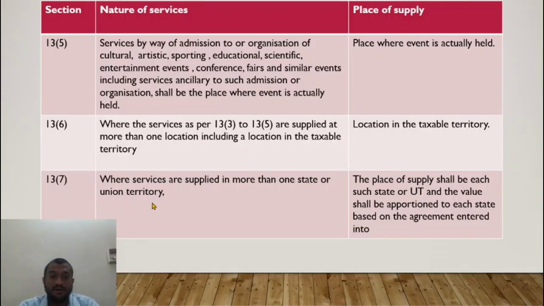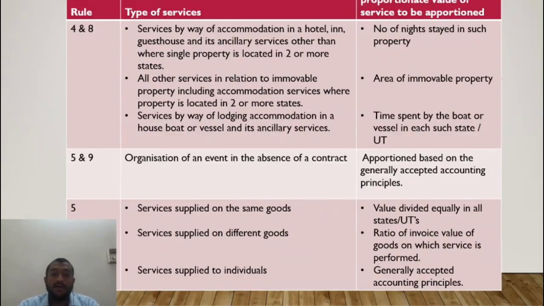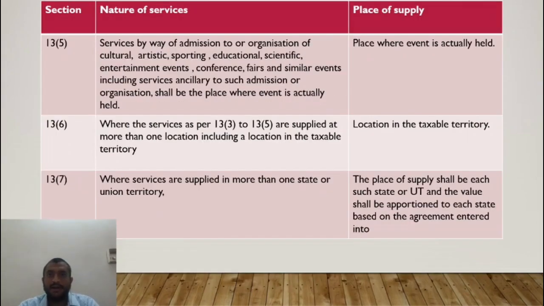13 subsection 7: where services are supplied in more than one state or union territory, the place shall be each such state or union territory as per the agreement entered into. Now, in case there is no agreement entered into, if let us say the service is being provided in multiple states, what is attributable to each state? Let us say 10 lakhs is the bulk amount that I give a service provider for providing service in 2 states.